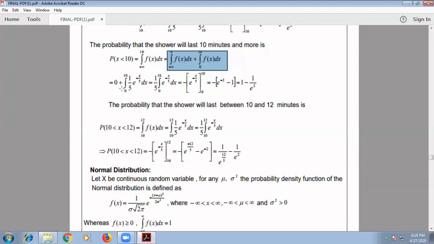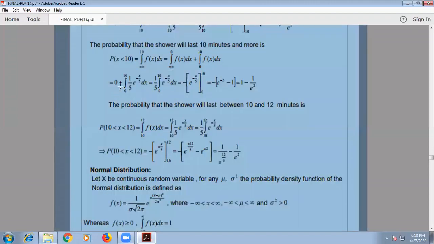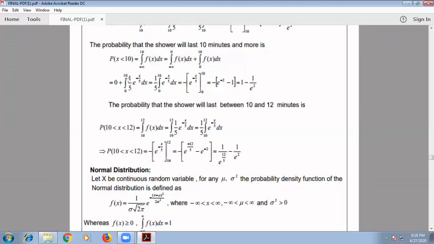You can substitute it. So it becomes 0 plus the integral over 0 to 10 of 1 by 5 into e to the power minus x by 5 dx. So 1 by 5 is a constant, we can keep it outside: the integral over 0 to 10 of e to the power minus x by 5.